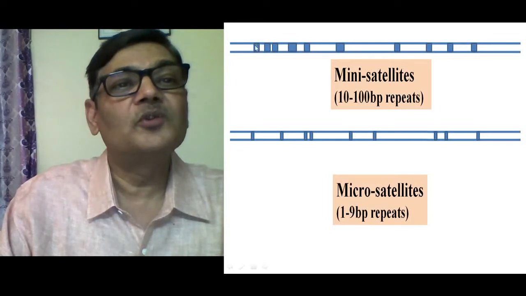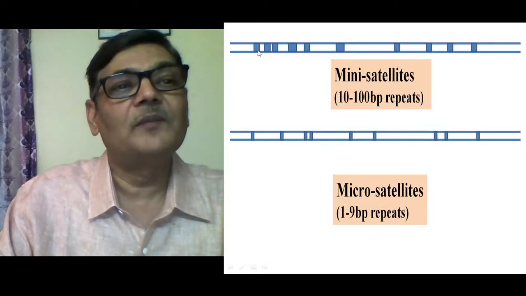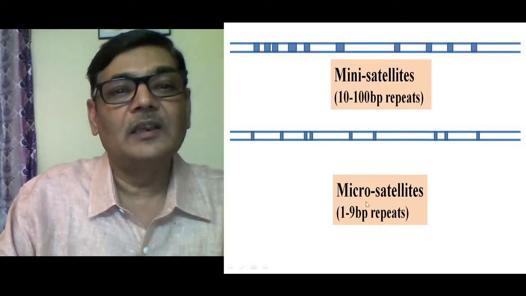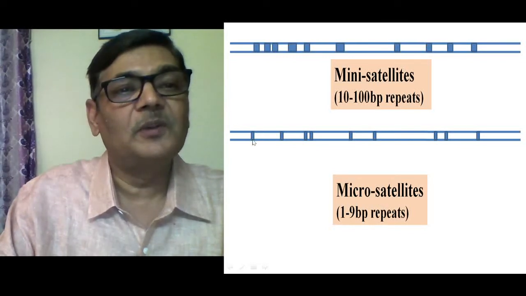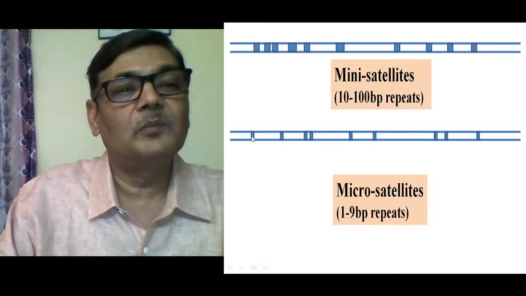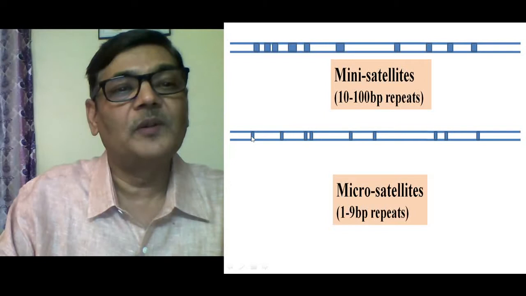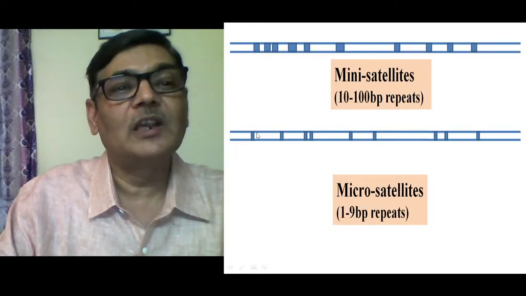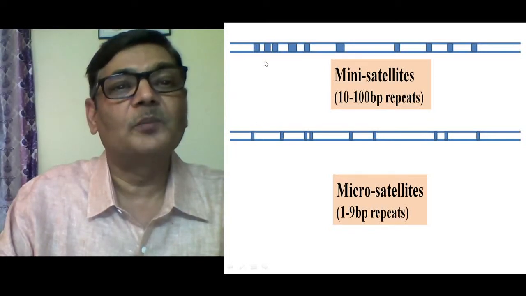So in the genome, suppose these are minisatellite portions, which will have 10 to 100 bases repeated 5 times or 10 times or 50 times or even 60 times, and they are scattered all along the genome. In case of microsatellites, the repeats will contain 1 to 9 base pairs, and such bases will be repeated 5 to 50 or even more times in the genome. So through this line diagram, we can have an idea that such segments in the DNA are also present in quite good amount.